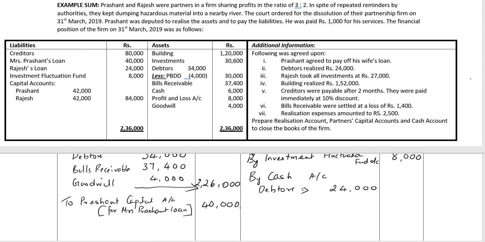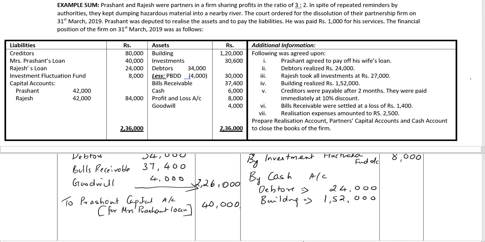We'll come back to the third point, Rajesh taking over asset. Fourth point, building realized, 1,52,000 rupees. Building, 1,52,000 rupees. We'll come back to the fifth point, payment of creditors. The sixth point, bills receivable, were realized at a loss of 1,400 rupees.